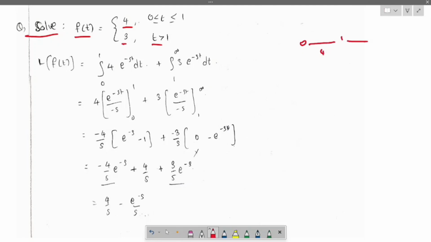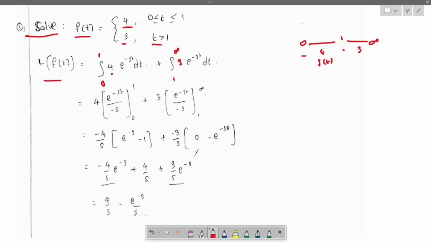If it is greater than 1, it will be 3. So apply the Laplace of f(t). First, for the time between 0 to 1, f(t) is 4, right? Now 1 to infinity, it will be 3.